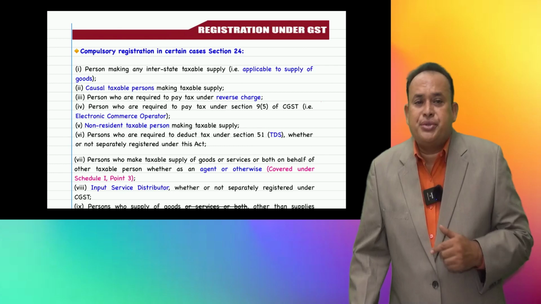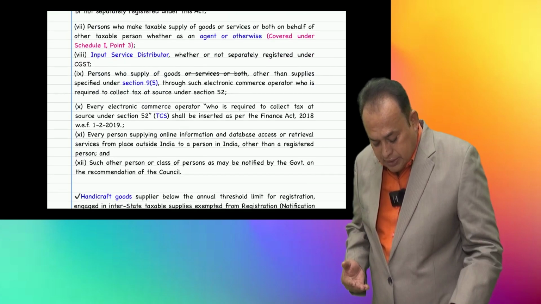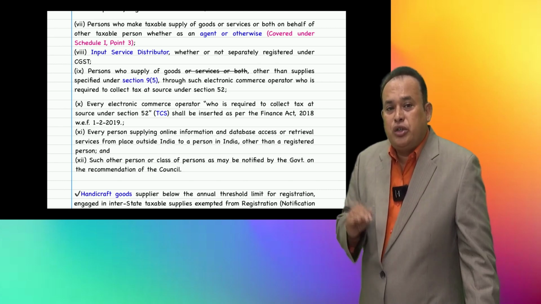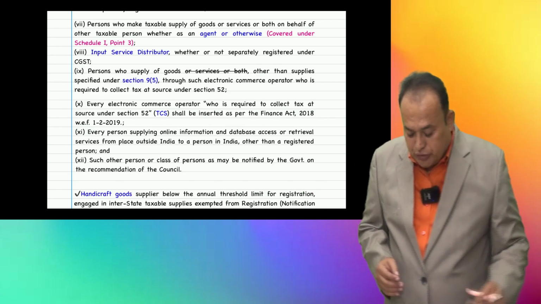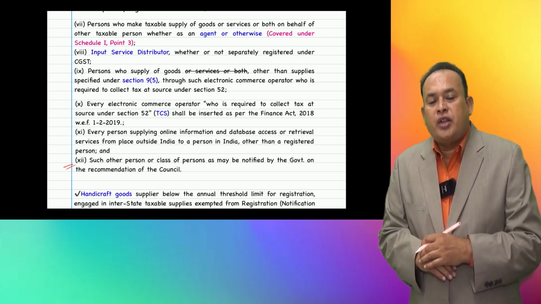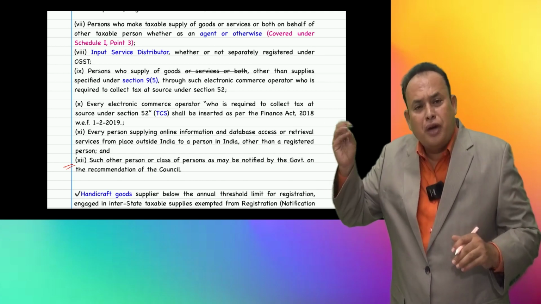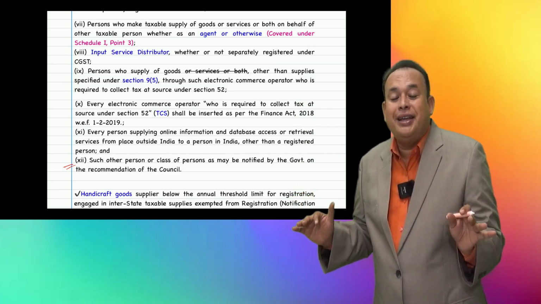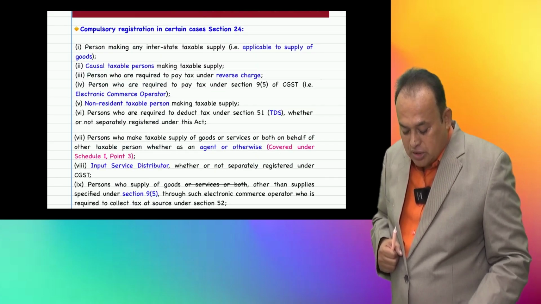How to understand this? We have section 24 with so many clauses, up to 12 classes. Section 24, class 1, class 2, class 3, like that we have almost all 12 classes here. For whom is registration compulsory irrespective of their turnover? Turnover not relevant. Compulsory registration. Who are they? How to understand them? Presenting in front of you one by one. First and foremost, class 1.